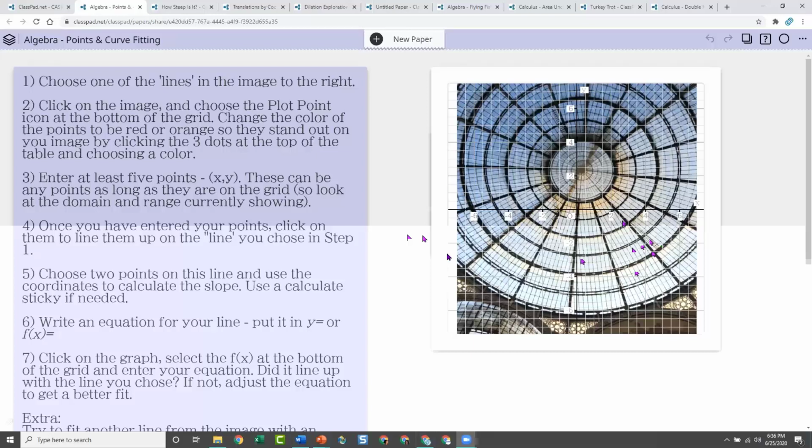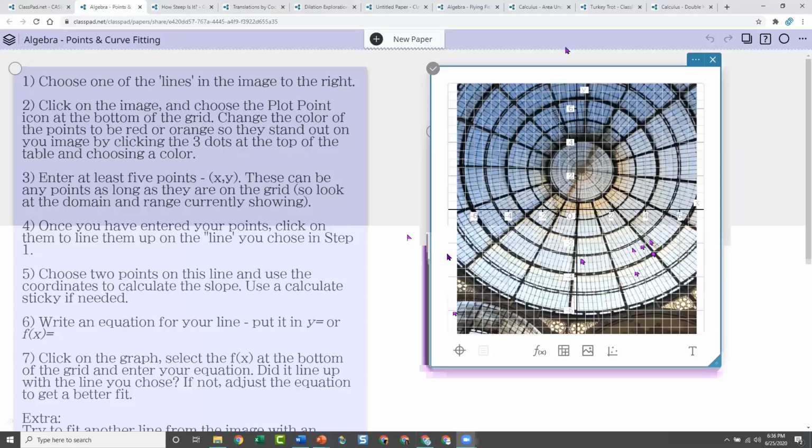Now here's this image, and it's done in the graph sticky. So I'm going to click on this. And so this is a graph sticky. There are two places in ClassPad where you can insert images. You can do it in the graphing sticky or the geometry sticky, and I'm going to show you both so that you see the difference. When it's in the graph sticky, you can plot points on top of it, and you can put functions on top of it, and you can use it to help students do the slope, those types of things, or quadratics, whatever it is you're doing in the graphing situation.